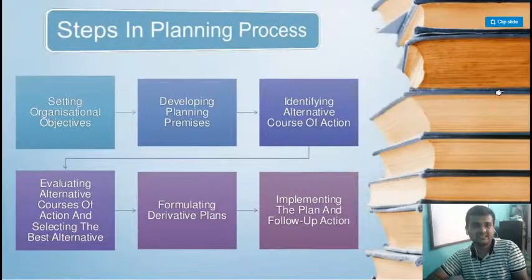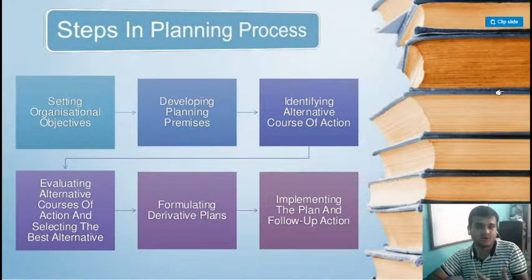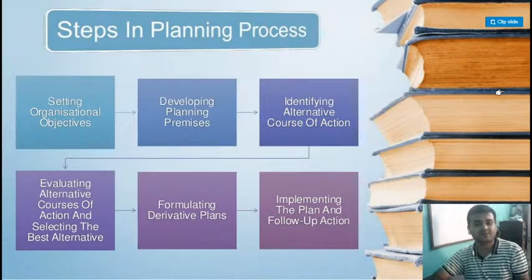Okay, see next, the steps involved in planning process. What are the steps involved? How do you make a plan, or how do you reach a planning process? Okay, the first thing is setting objective. Let's take an example. If I ask you, what is your plan for this class 12? You will say, I want to get good marks in class 12, I want to get into good colleges. So your objective is to get good marks and to get into good colleges. So this is your basic objective.